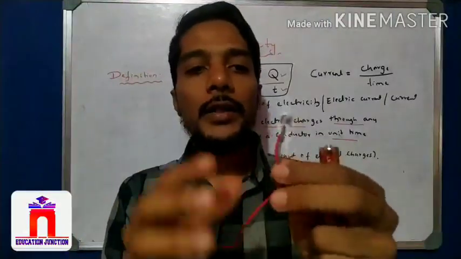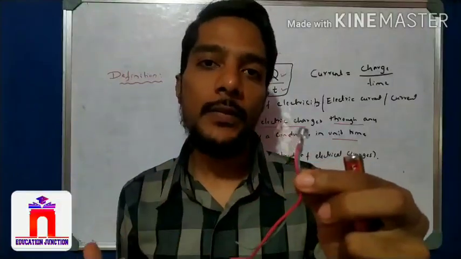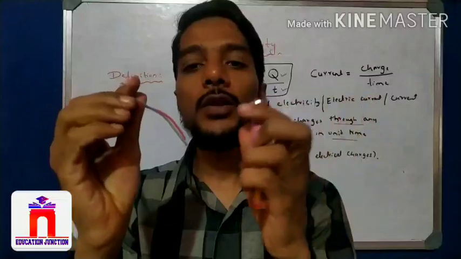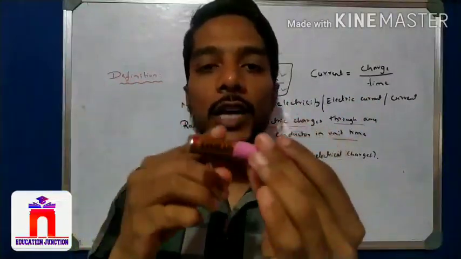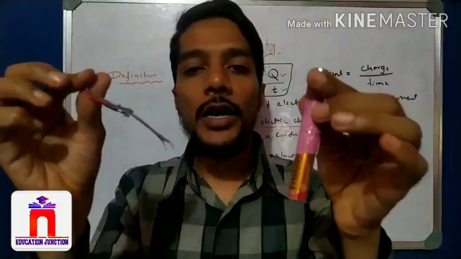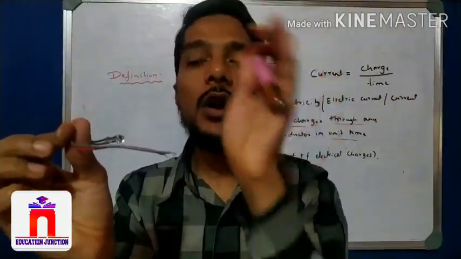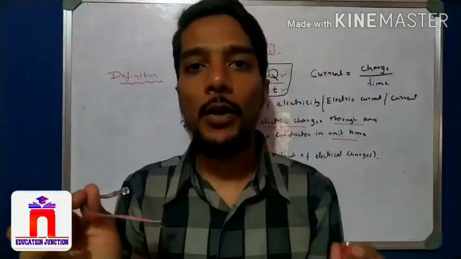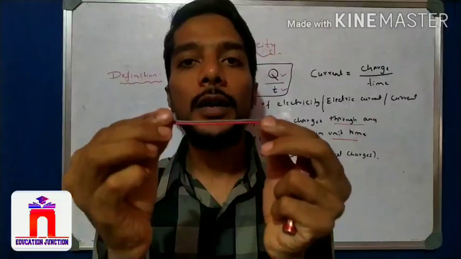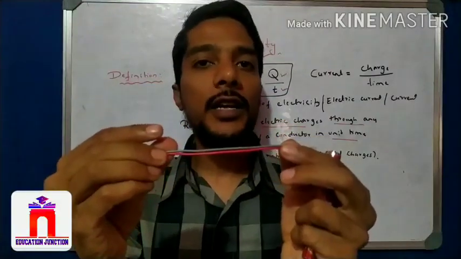Now the electric bulb does not glow, which means there is no flow of electricity here. Why? Because it is not connected to the battery, so there is no flow of the charges. The charge is here and there is a conductor. If there is no connection between them, there is no medium to flow, because the current does not flow through the atmosphere or vacuum. So a medium is required, and that medium is important. A conductor is the medium of travel for the electrical charges.